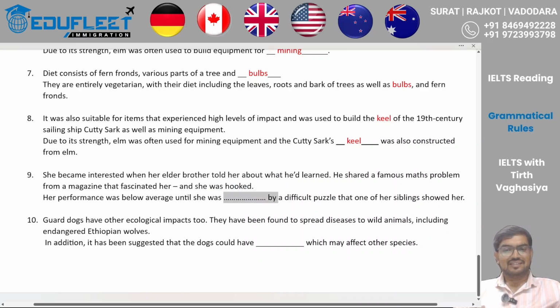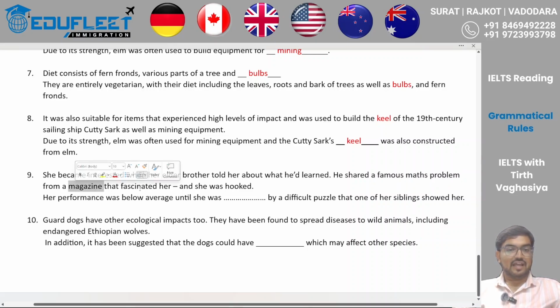Okay, so if I see by, I can get 30-40% clear that it is going to be the passive voice, because she was something by a difficult puzzle. So let's try to see where is the difficult puzzle, right? And performance. So maths problem is going to be the puzzle, right?